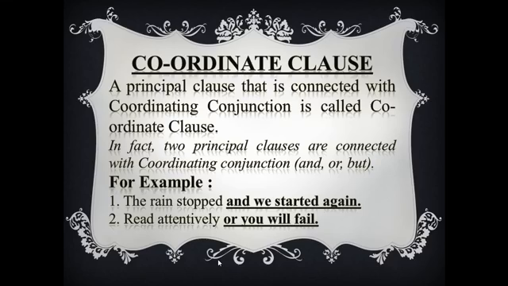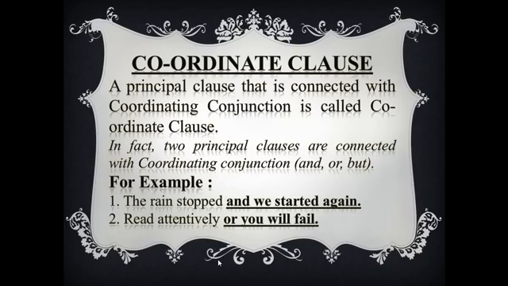Or you will fail. This portion is a coordinate clause, because we are getting "or," a coordinating conjunction, just before the clause. So it is a coordinate clause. Okay. So, read attentively or you will fail. "Or you will fail" is a coordinate clause.